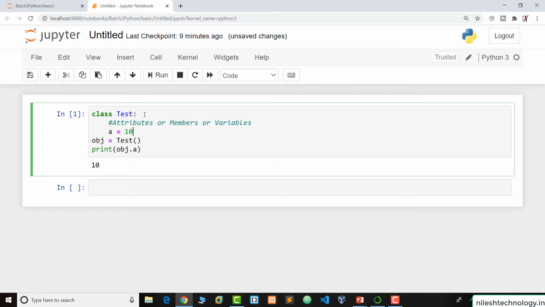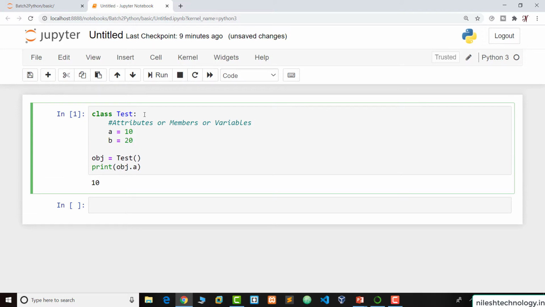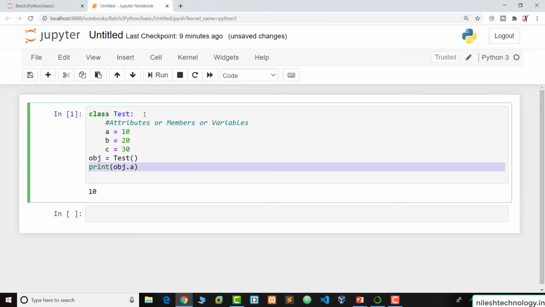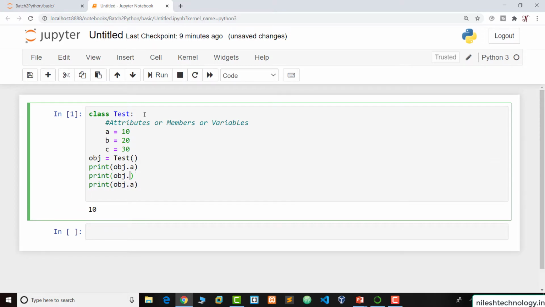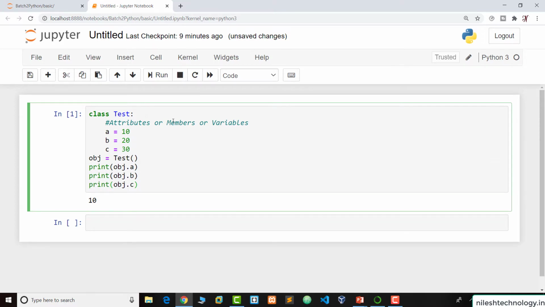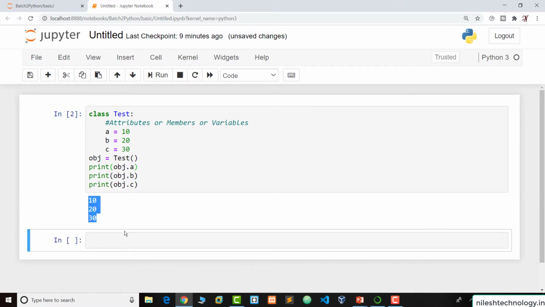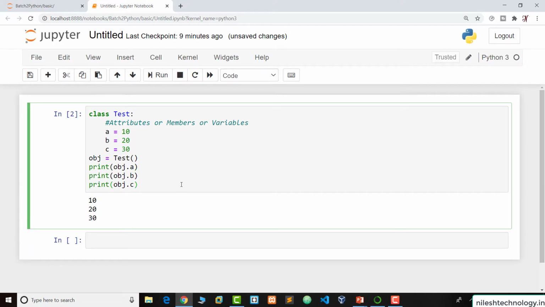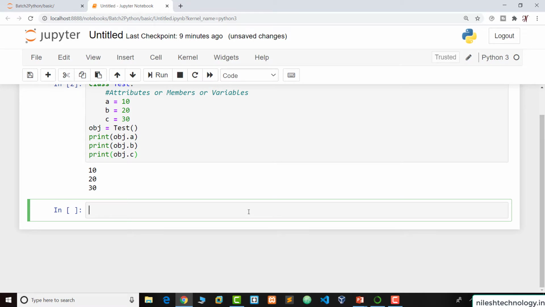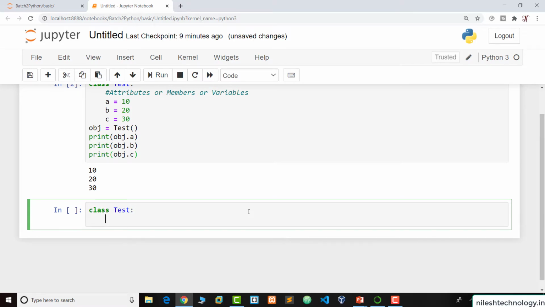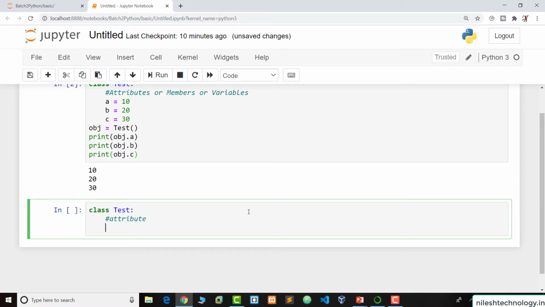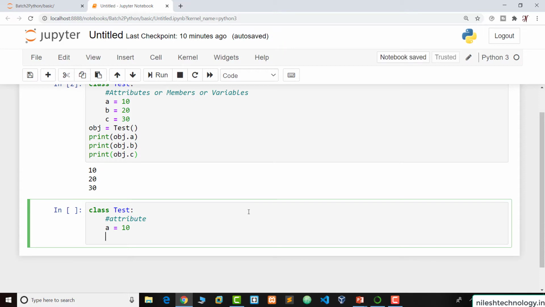Now, if there are many attributes defined inside this class, for example b equal to 20, c equal to 30, and you want to print all these properties, then you copy paste this code and print every attribute by using the object. So this is the output: 10, 20 and 30. Let's see another example for the member function. Again, test is my class name, and here we define one attribute, for example a equal to 10, and we define one function or method.